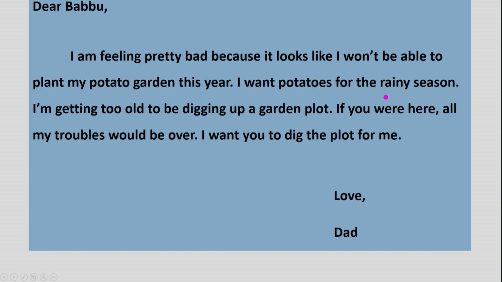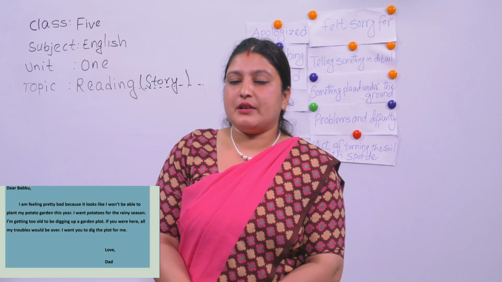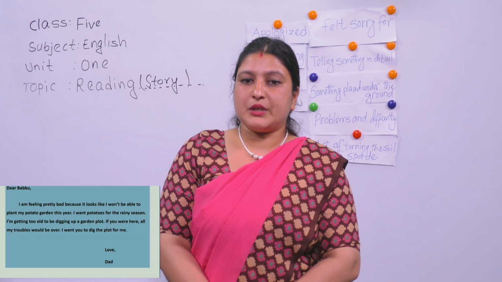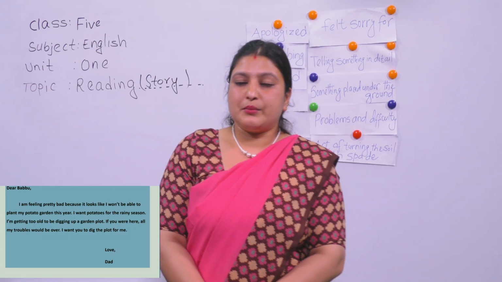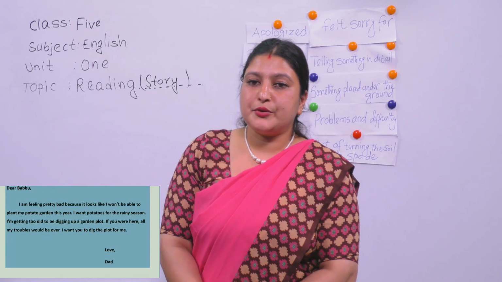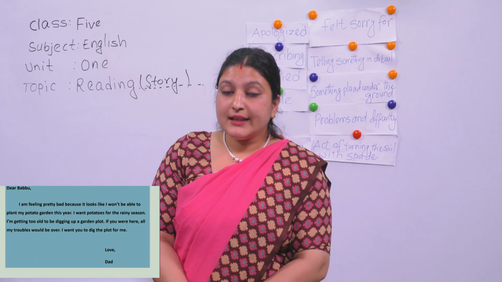In his letter, he has told his son that it was not a good condition for him because he was not able to plant the potatoes this year. He thought that he could not be able in planting potato.